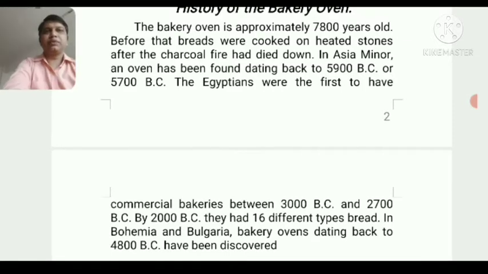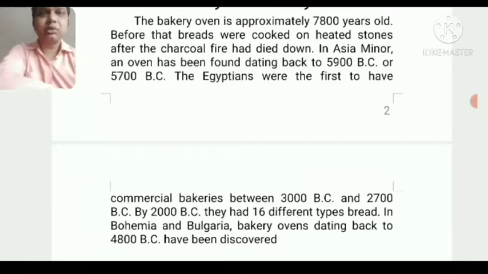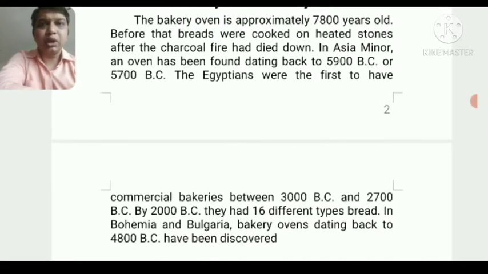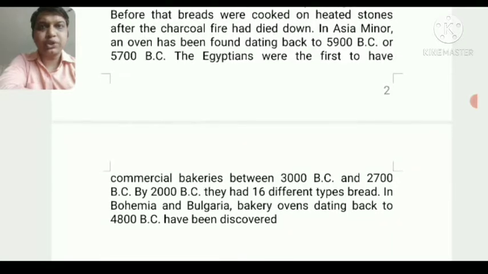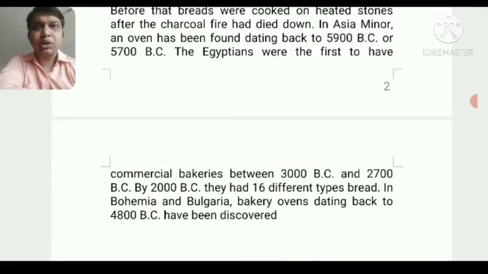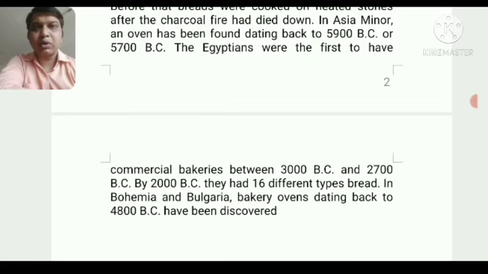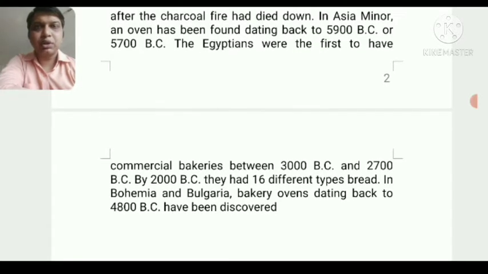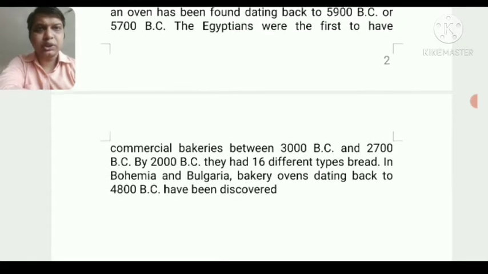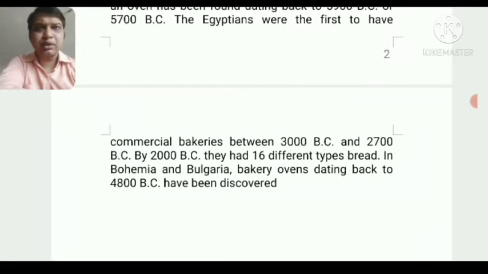Egyptians or Mediterranean bakers were the first people who discovered the oven, the culture of making breads in an oven, and those ovens were heated by wood fire, charcoal fire or stone fire.